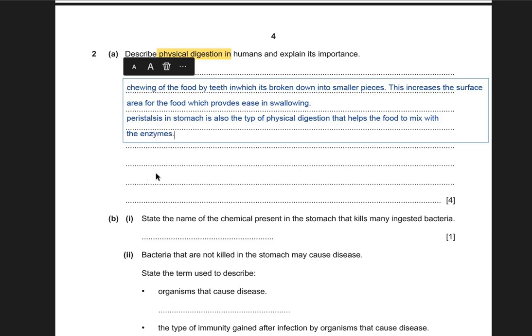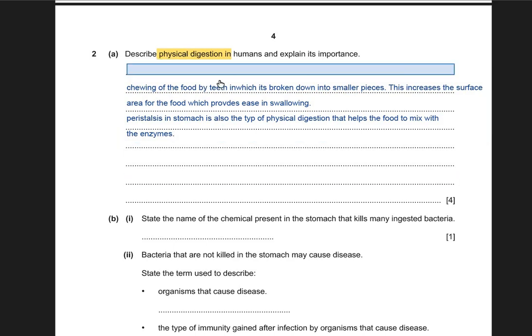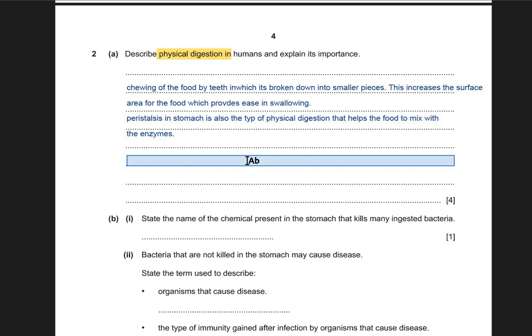Alright, so I hope that this part is clear, that physical digestion comprises the chewing process by the teeth, which breaks down the food into smaller pieces. This provides ease in swallowing because surface area has been increased. And then the second part of physical digestion is peristalsis in the stomach, in which food is mixed with the enzymes. Alright, so 2 marks for each explanation and describing what physical digestion is.